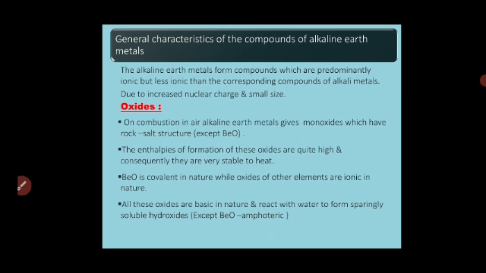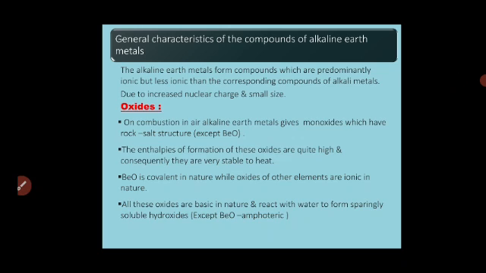Alkaline earth metals form compounds which are predominantly ionic but less ionic than the corresponding compounds of alkali metals. Means they form mostly ionic compounds, but when we compare with alkali metals, they are less ionic. Again, what is the reason? Due to increased nuclear charge and small size compared with alkali metals.